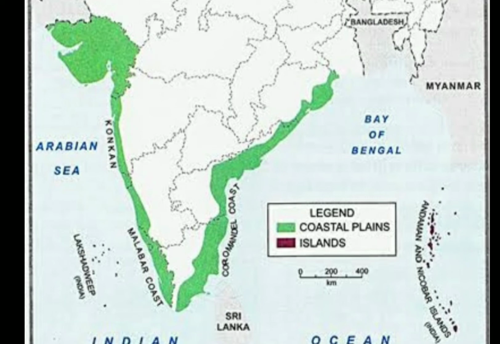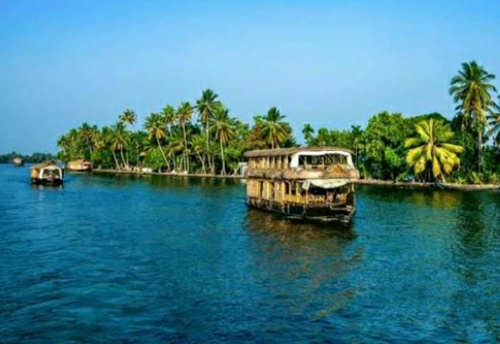Now, the western coastal plain: the northern part of these plains is called the Konkan coast, and the southern part is called the Malabar coast. This region is extremely beautiful, full of coconut trees along the lagoons. This region is called the backwaters. The backwaters of Kerala are famous all over the world, and tourists from various corners of the world come to enjoy the beauty of the backwaters of Kerala.